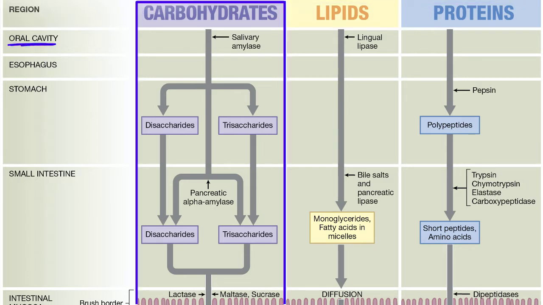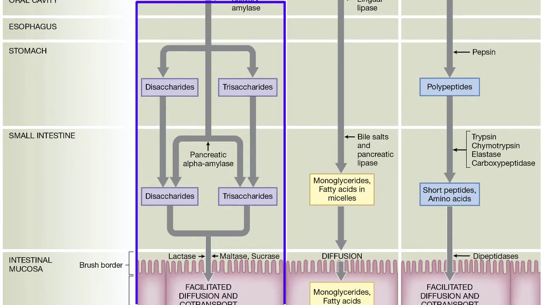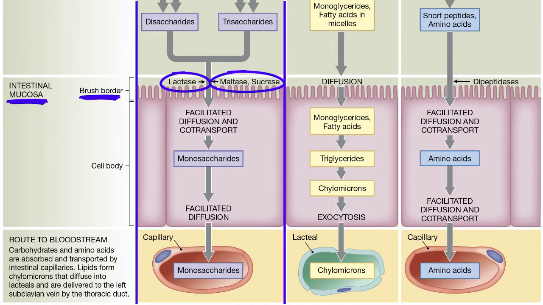Carbohydrate digestion begins in the mouth with chewing, which mechanically breaks molecular bonds, and salivary amylase, an enzyme in our saliva. The breakdown of carbohydrates continues in the stomach, as well as in the small intestine, where alpha amylase is introduced by the pancreas, as polysaccharides are broken down into disaccharides and trisaccharides. Brush border enzymes in the intestinal mucosa break these down further into monosaccharides that are absorbed into the intestinal epithelium, cross the interstitial fluid, and enter into the capillaries.